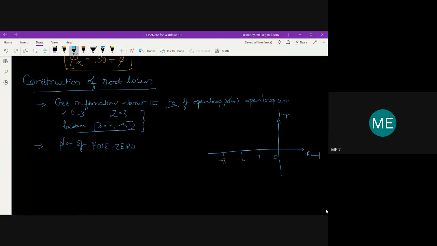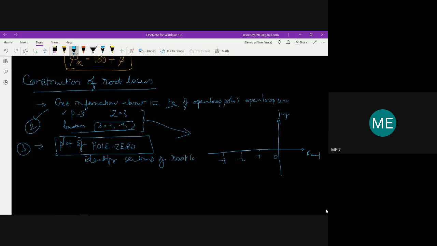So we need to plot the initial root locus. This is a plot of the poles and zeros which we have discussed in rule 3. So this is about rule 2 and this is about rule 3. We need to find out the plot of poles and zeros and then identify the sections of the root locus. That is what we are going to do in rule 3.